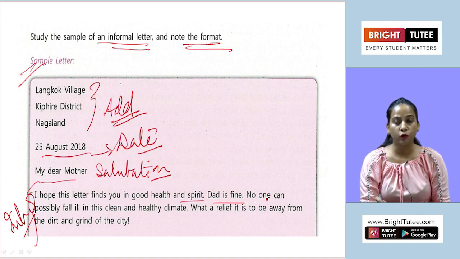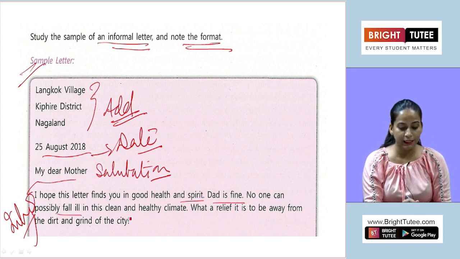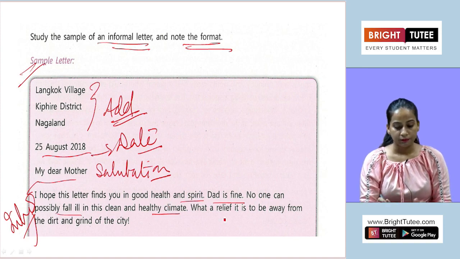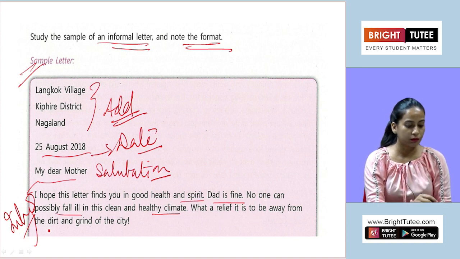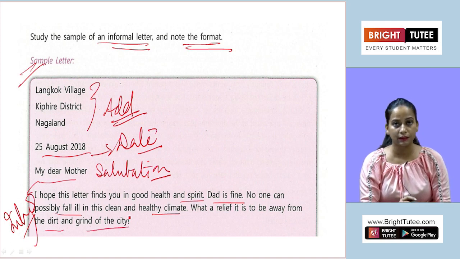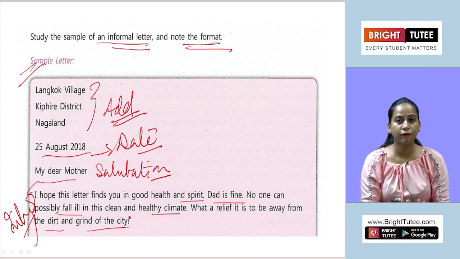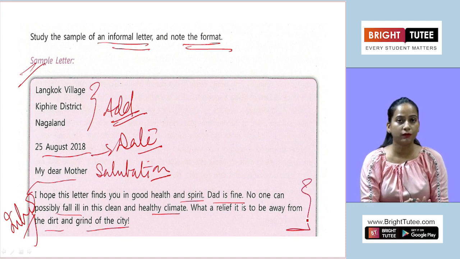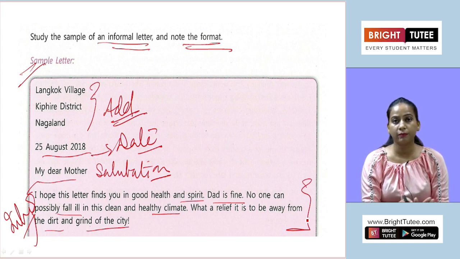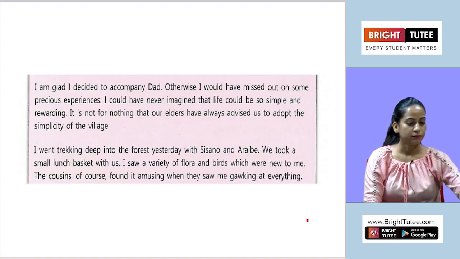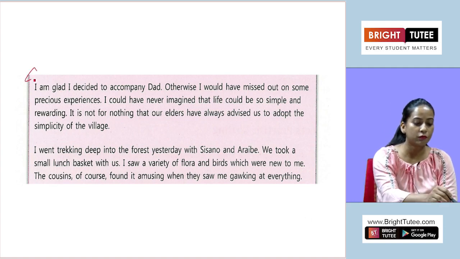Dad is fine. No one can possibly fall ill in this clean and healthy climate. What a relief it is to be away from the dirt and grind of the city. So here the letter is being written to the mother who is away from the child, and this is simply the intro, nothing much has been mentioned here, just asking for the health of each other and mentioning that dad is also fine and a little bit of intro about the place where the person is living now. In the second paragraph, the description will be given.